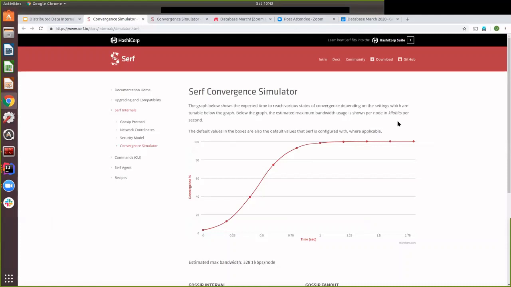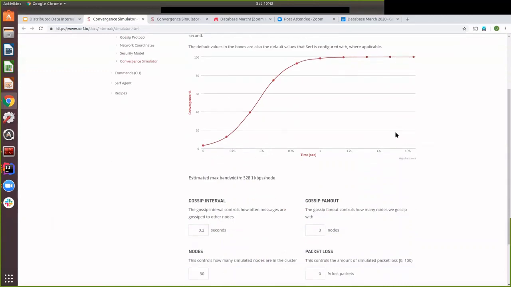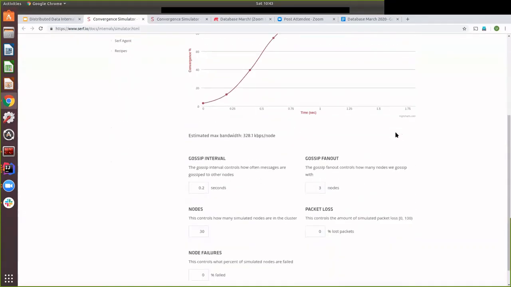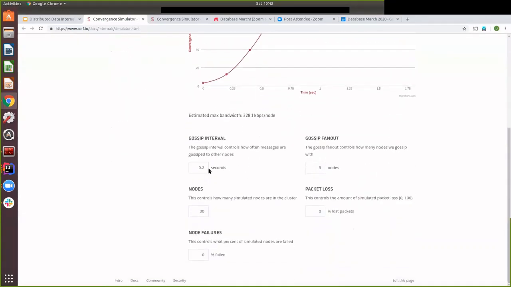But it uses gossip protocol, and they have this very nice simulator which says if your gossip interval is, let's say, some seconds, and you can configure that, and the fan out is 3 nodes, that means each node talks to 3 other nodes, and your cluster size is by default 30, but you can give it 1000 as well.